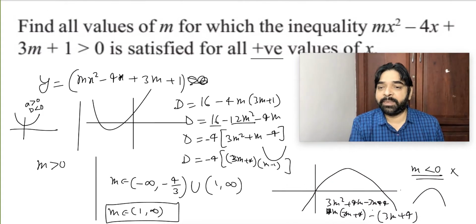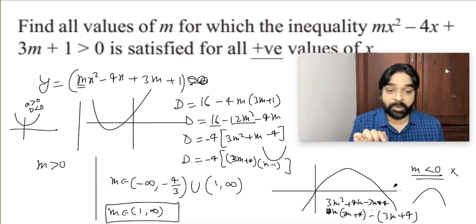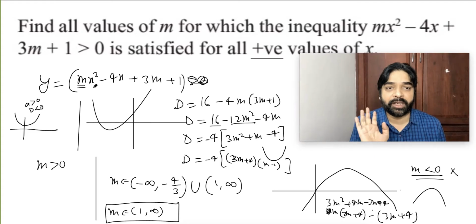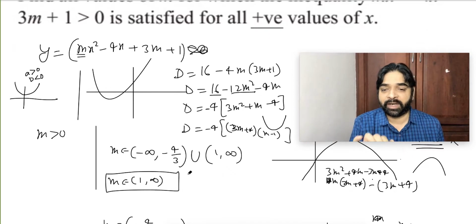Second condition, A, B, C must have the same sign. A is positive, because we are not going to take M less than 0, so A positive, M positive. So B already negative. Here already positive and negative, it's impossible, means both roots cannot be negative. In that case gone, and this is the final answer.